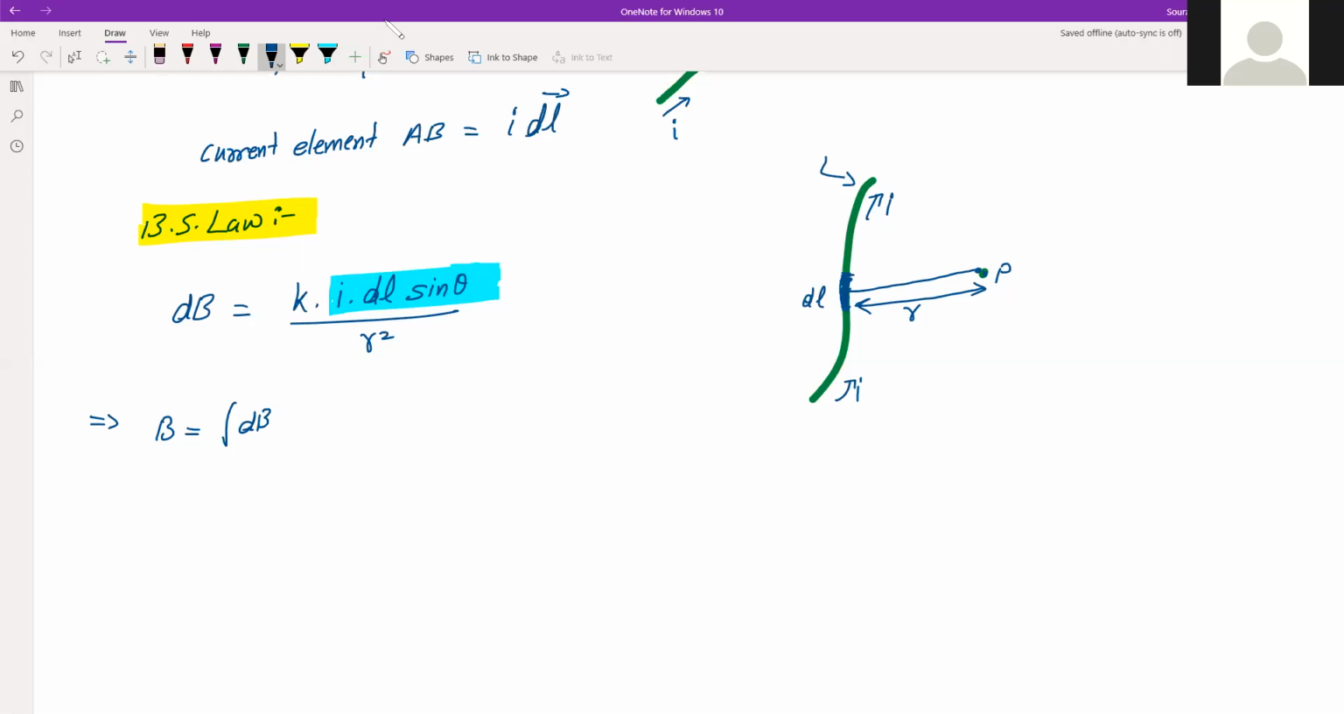Now what are these small magnetic fields? This k is actually mu naught by 4 pi. We'll come to that as well. So write it as mu naught divided by 4 pi. That is the first thing. I, which is current, is also constant, so I can take that I outside as well. Inside, what we have is dl sine theta divided by r square.